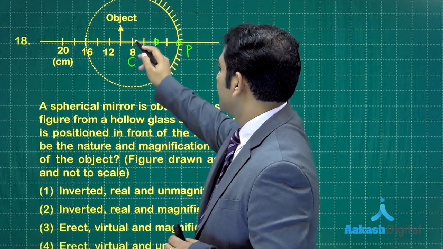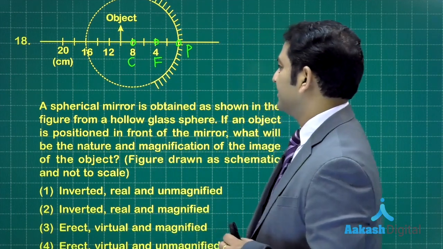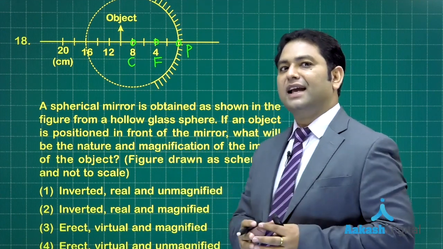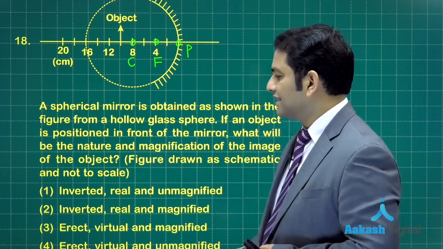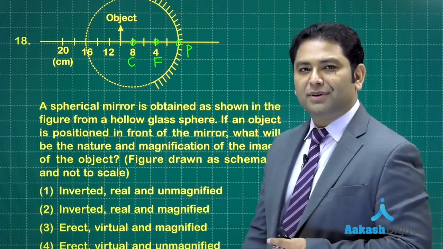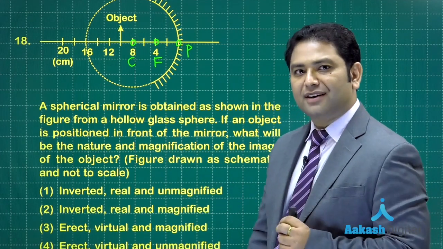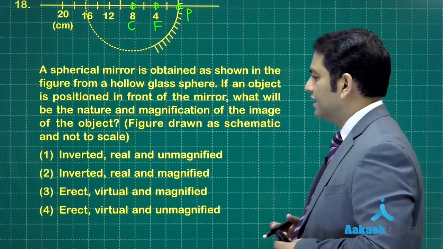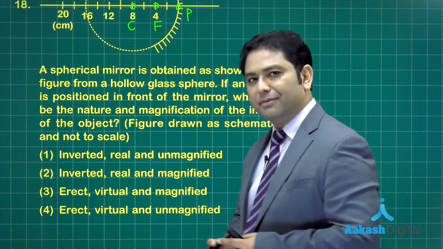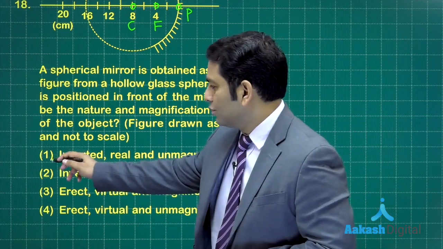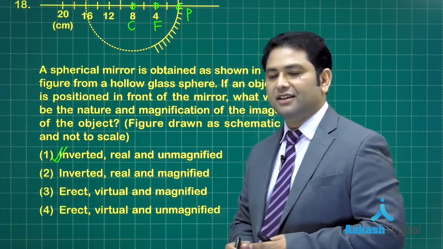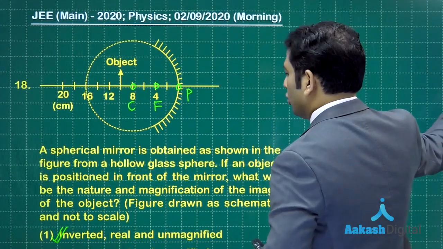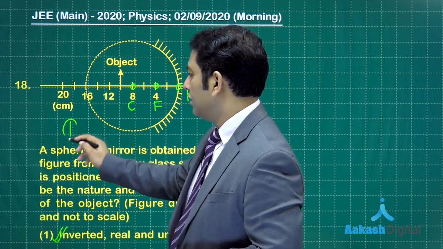So this point will be the focus, and this point will be the center of curvature. And where is the object? Between infinity and C. In that case, the image will be between C and F, right? So you can easily see that's a case of a real, inverted and diminished image. So option number 1 is going to be correct. For question number 18, we have option number 1 as the correct option.